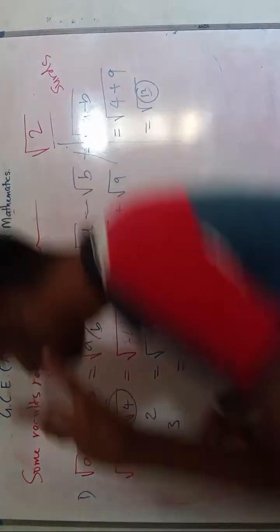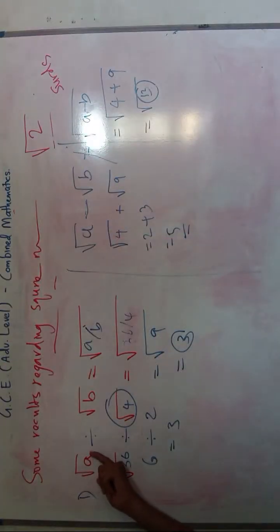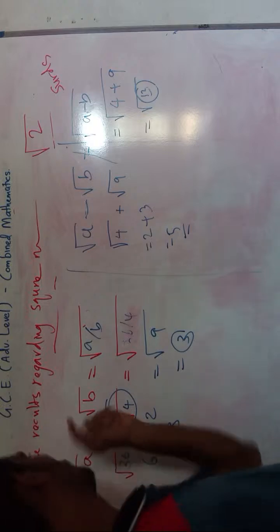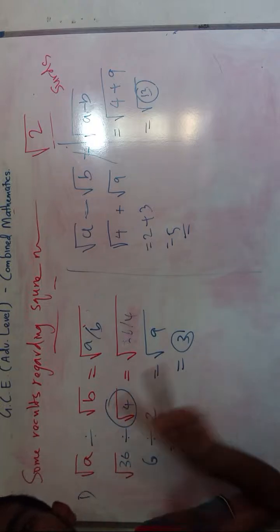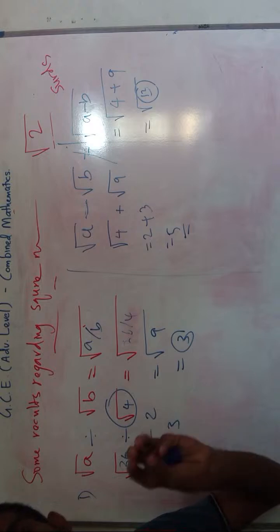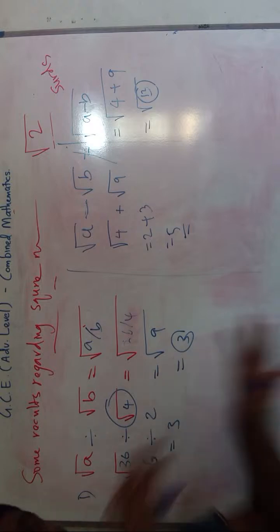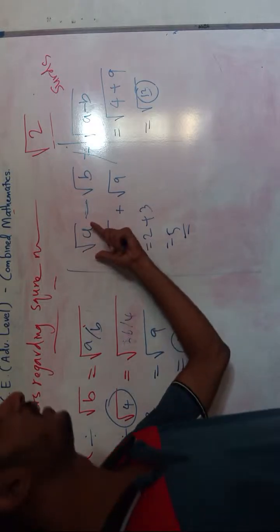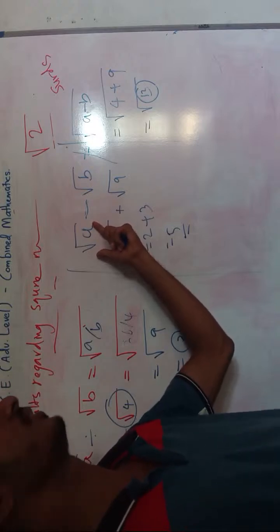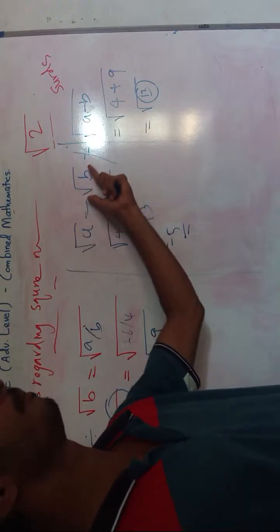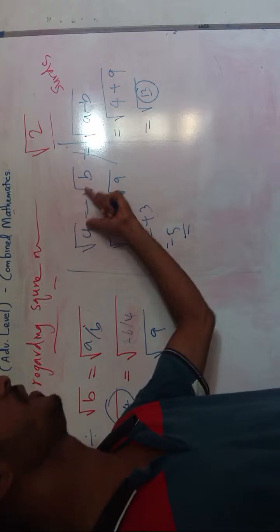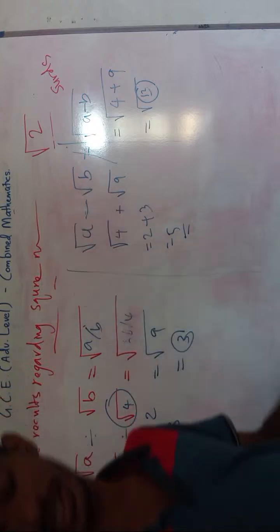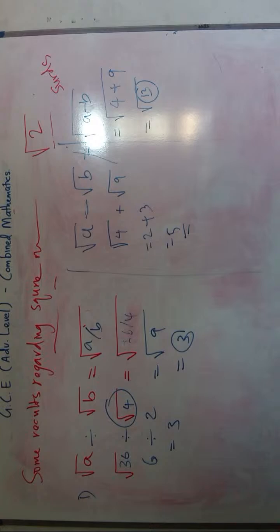Now, if we have two square root values and they are multiplied or divided, we can multiply or divide the numbers that we have in the radical symbol. But if two surds are added or subtracted, we cannot apply that theory here. So that is the idea that we have here.